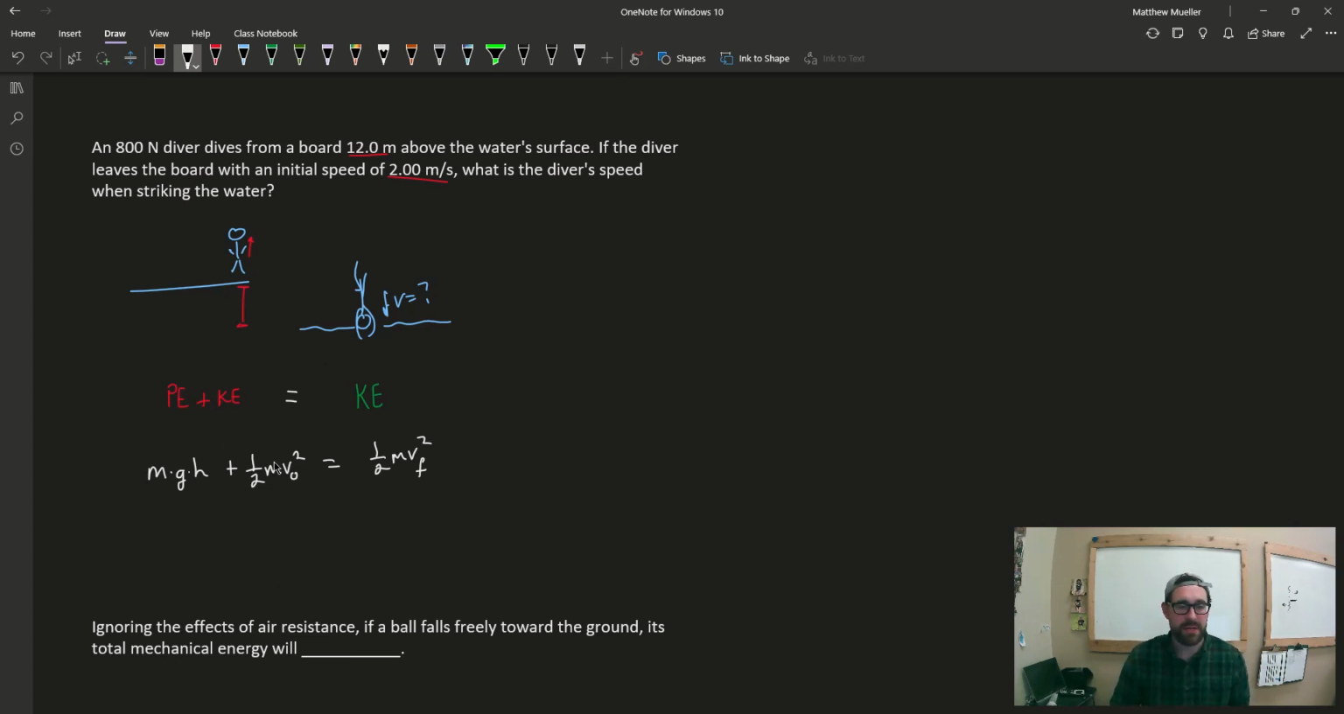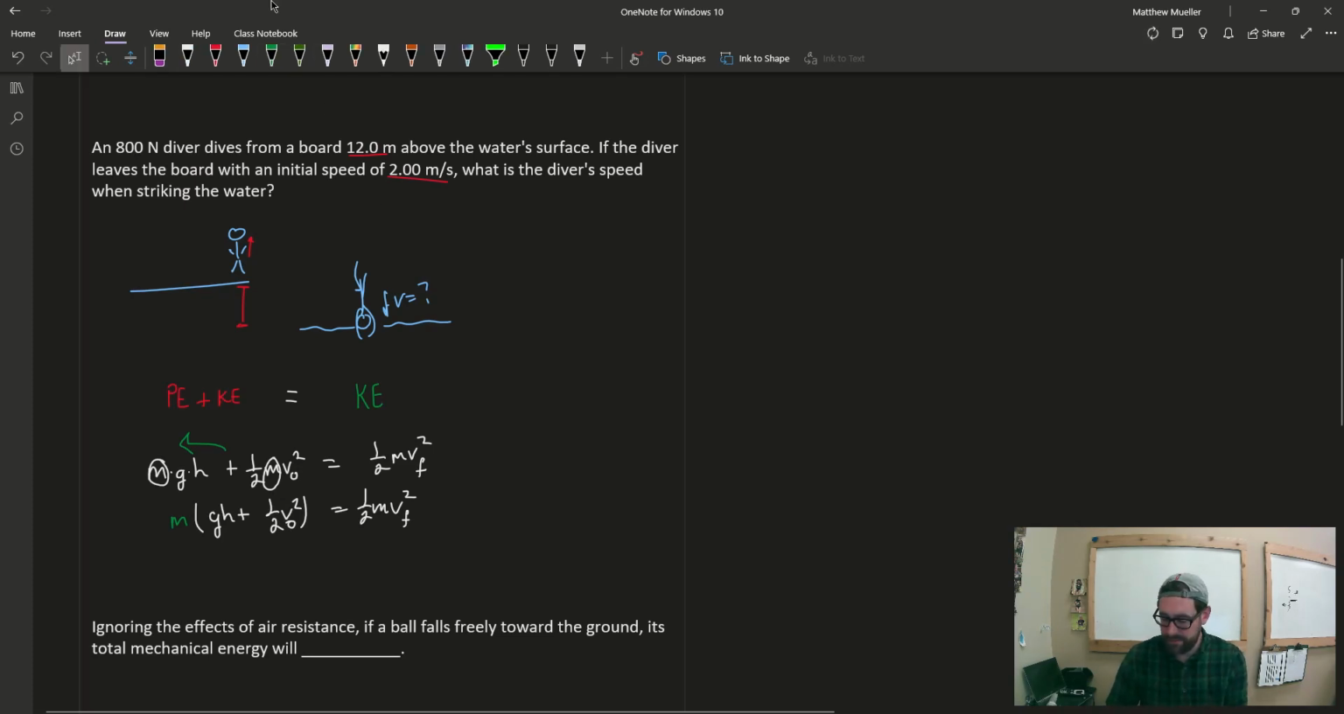One nice thing here is we have a mass on both sides. So we do a little algebra and factor those out. We have m out front, times gh plus 1/2 v squared initial, equal to 1/2 m v squared final. So that would be our initial up here. We can go ahead and cancel the masses because it's factored out. Now we have a simpler equation to work with.